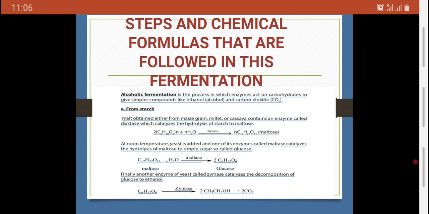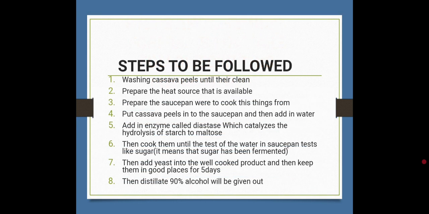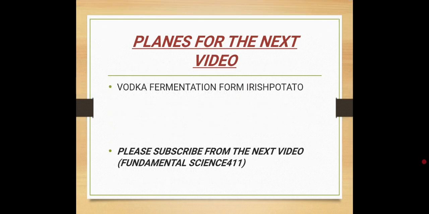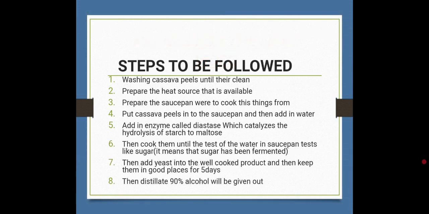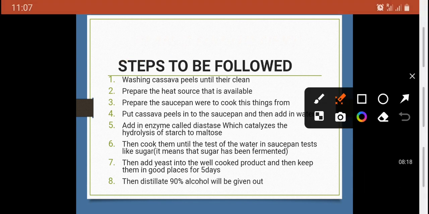If you haven't yet got them, visit the book for more. Let's go. These are the steps to be followed. First step, wash cassava peels until they are clean. That is the first step.